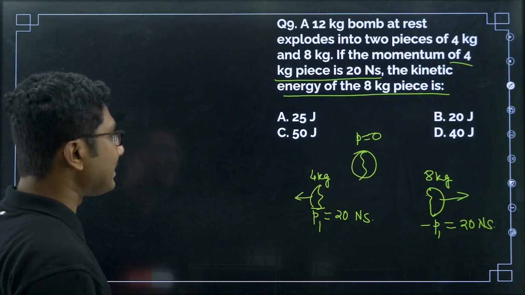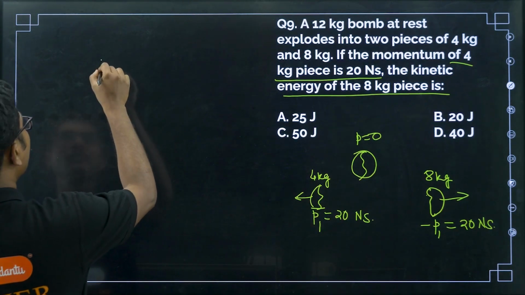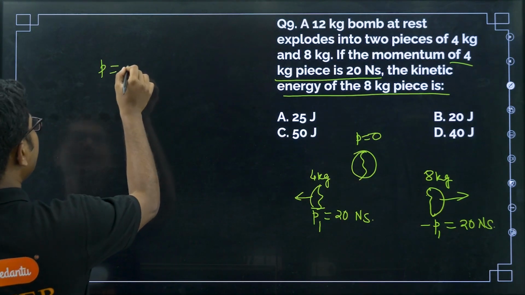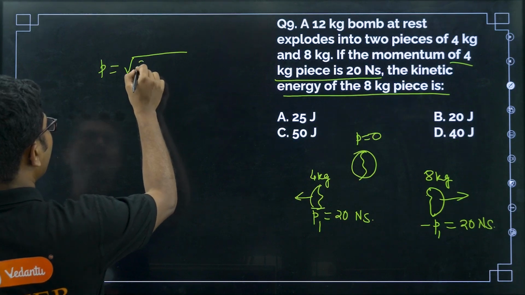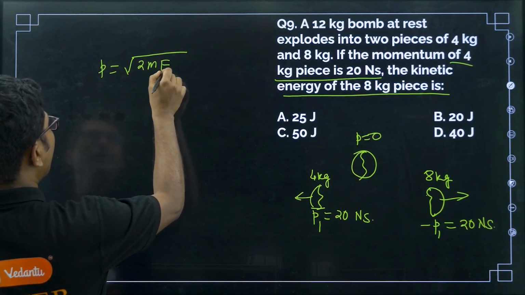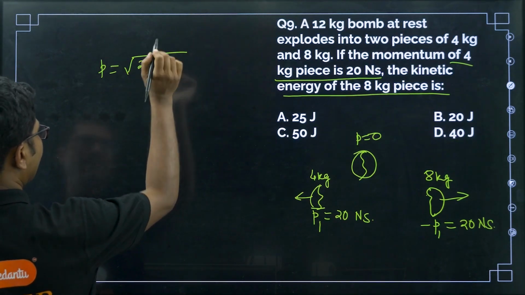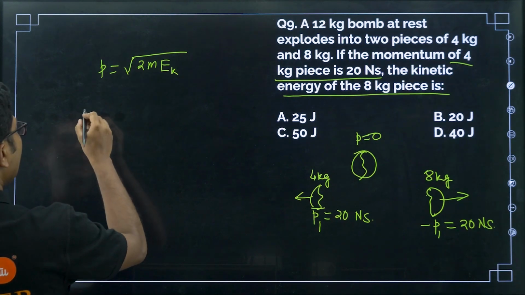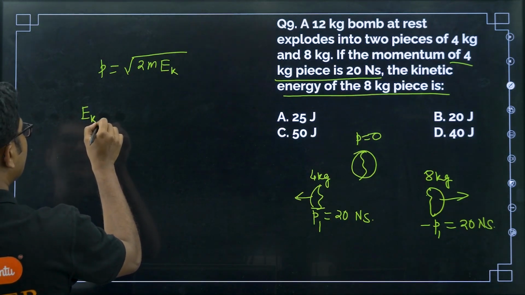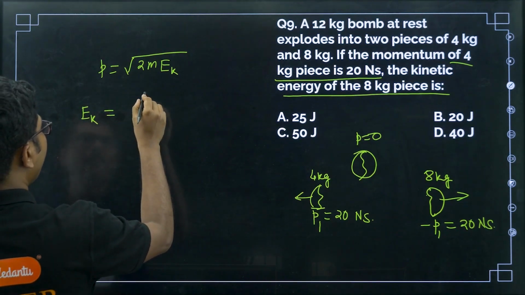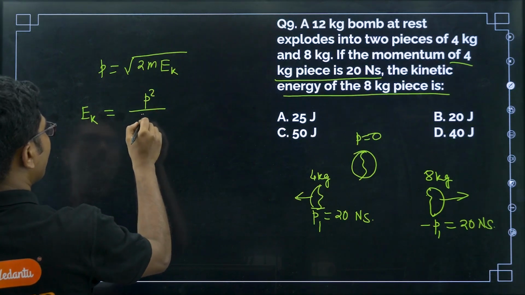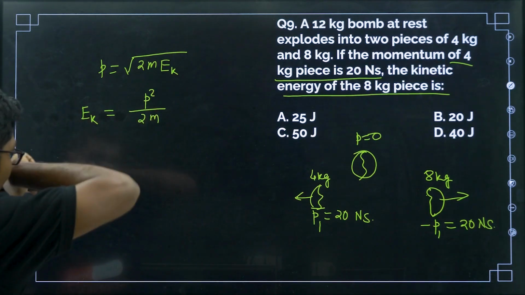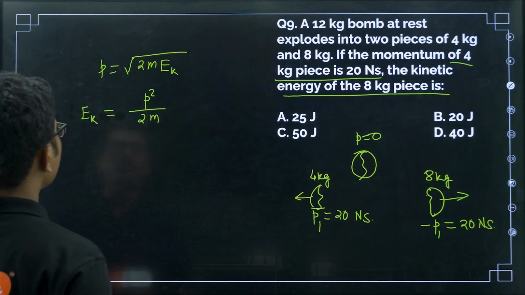There are two different ways. The easiest way is to use the formula P equals square root of 2mEk, where Ek is the kinetic energy. So Ek is basically equal to P square divided by 2m. If you remember this formula, it will be very helpful for you to solve such questions.